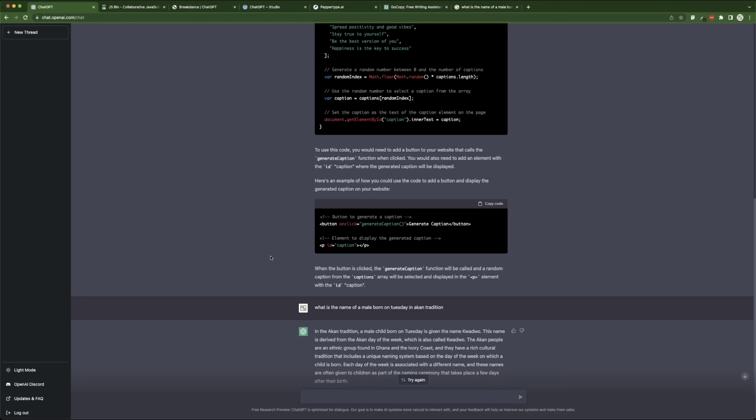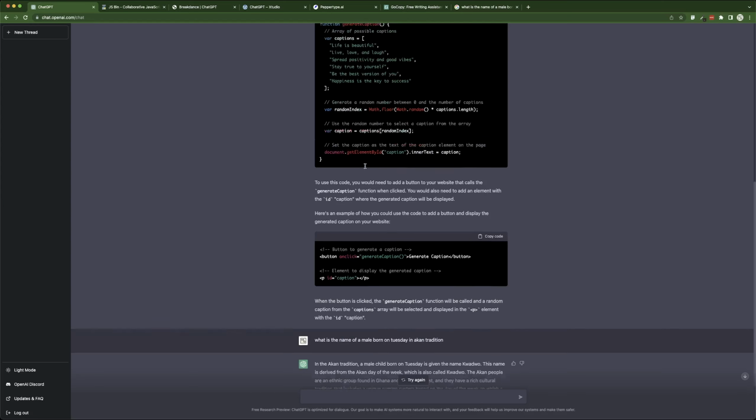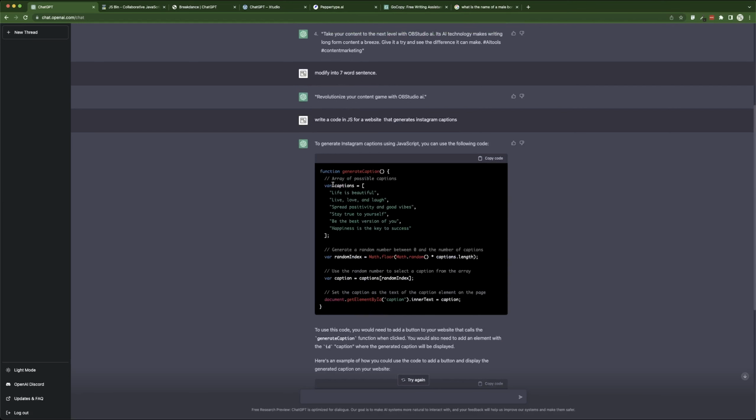Don't go pay $5 to Chegg or whatever it is, unless you don't know what you're doing. If you don't know what you're doing, please go pay Chegg and then they'll give you the right answer. But this one also can give you the right answer, and you'll be able to read it and understand what you're doing, because you see how it's giving me comments over here? It's telling me everything that it is doing, which is really important.